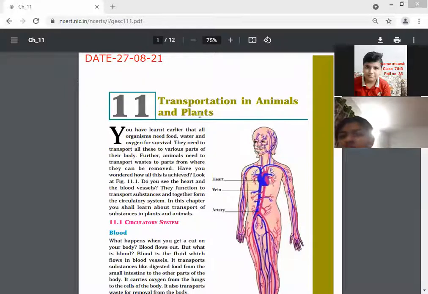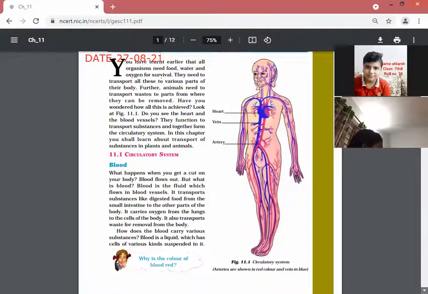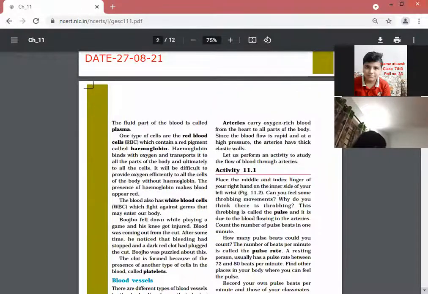Yesterday we started chapter number 11, transportation in animals and in plants. We discussed the circulatory system. The circulatory system consists of blood and blood vessels.